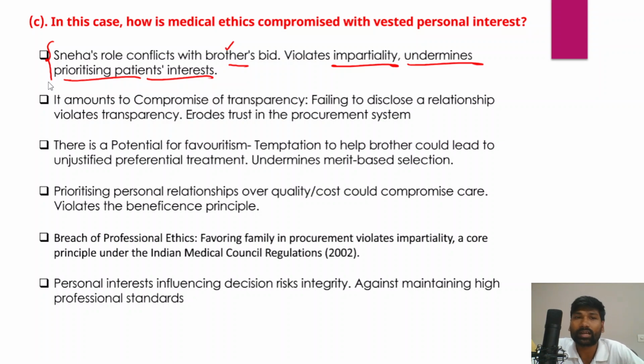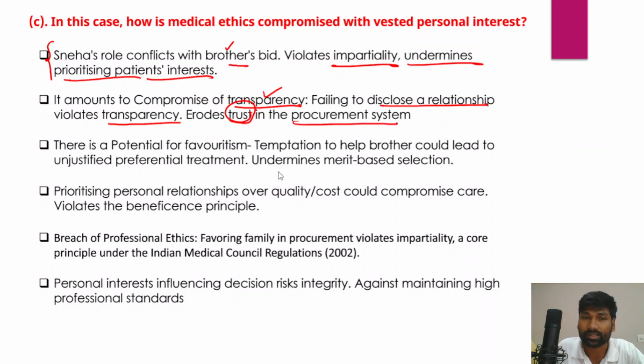That would ultimately lead to tarnishing the reputation of the entire hospital, not just Sneha. It also amounts to compromising transparency. Failing to disclose a relationship violates transparency, and it erodes trust in the procurement system.